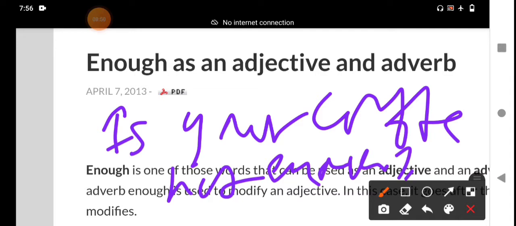That means hot is an adjective. It describes the coffee, the condition of the coffee. When enough is used after the adjective, it functions as an adverb, not an adjective.